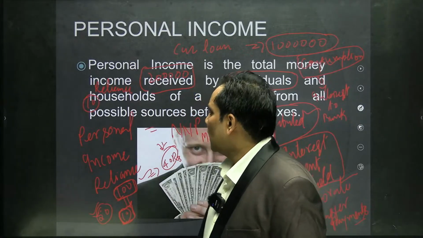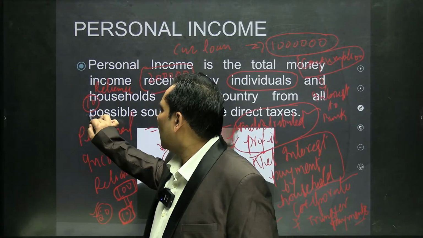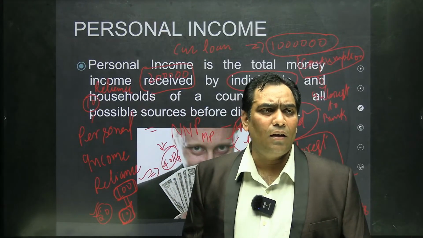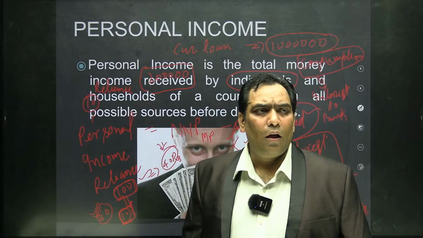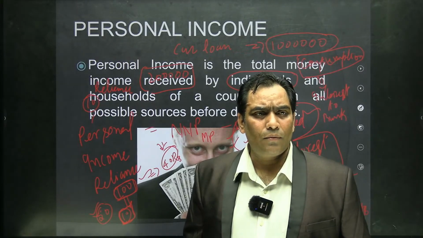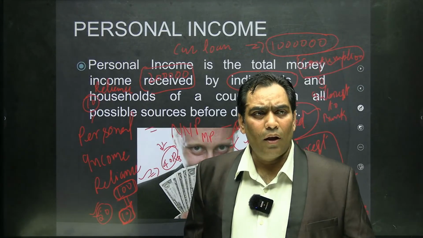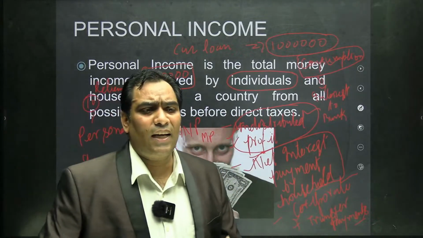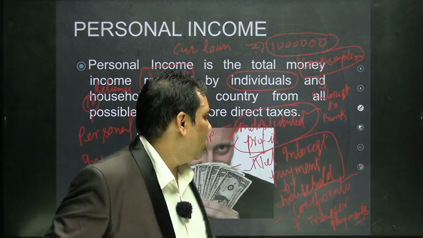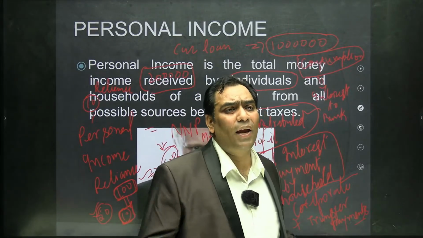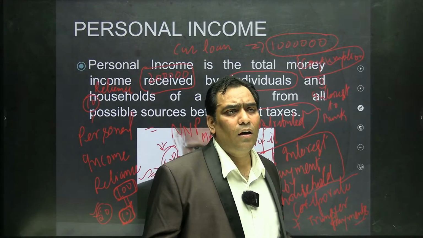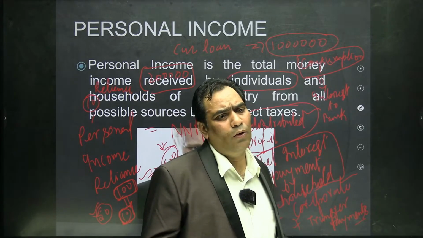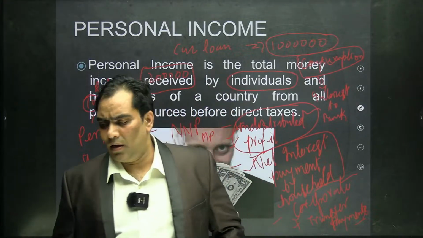Not only this, the transfer payment. Transfer payments means that individuals are getting gifts, remittances, etc. That is known as transfer payment, and that has to be added in net national income in order to get the value of personal income.